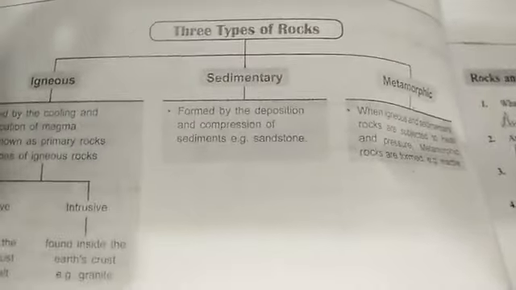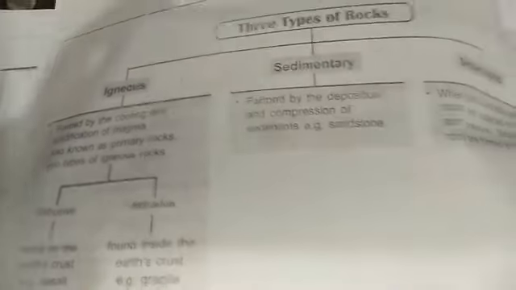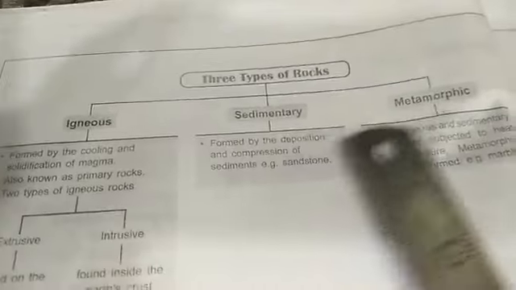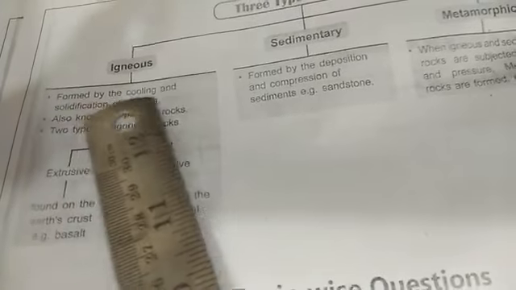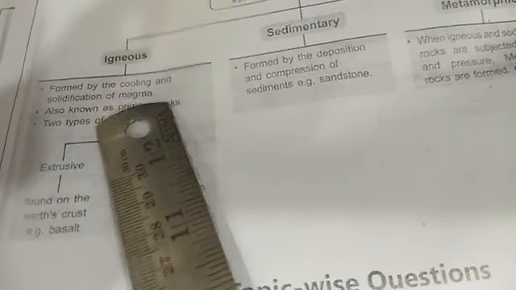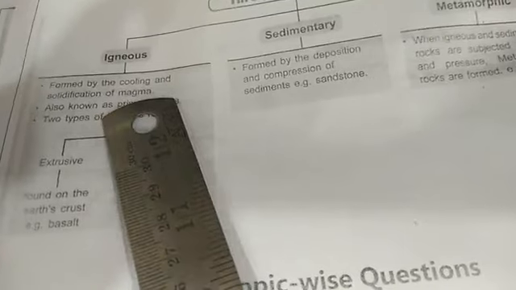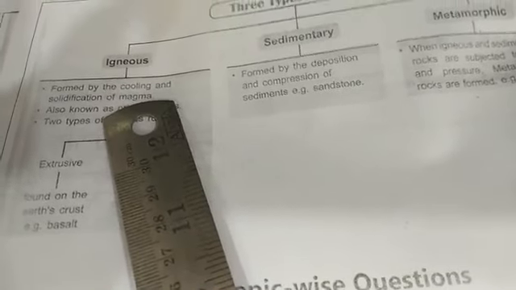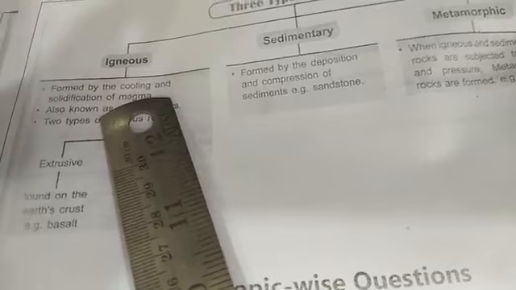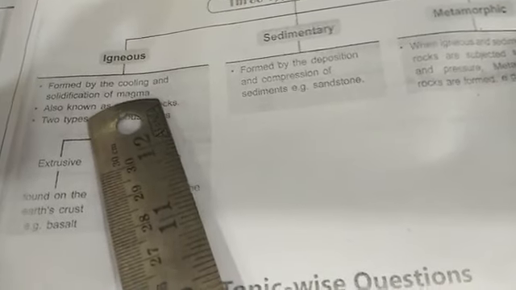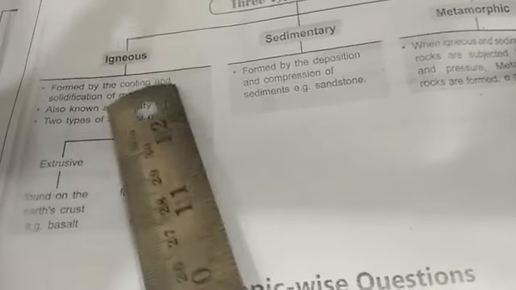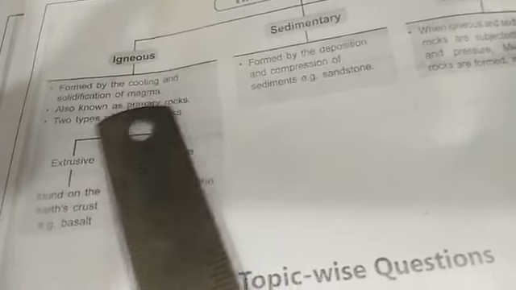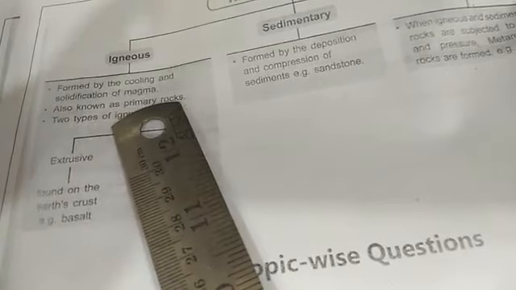There are three types of rocks: the first one is igneous, the second one is sedimentary and the third one is metamorphic. How are igneous rocks formed? They are formed by the cooling and solidification of magma. Magma comes out from the interior of the earth, out of the outer layer of the crust, and it cools down and solidifies. When this magma comes out onto the earth's surface, it is called lava. Igneous rock is also known as primary rock.